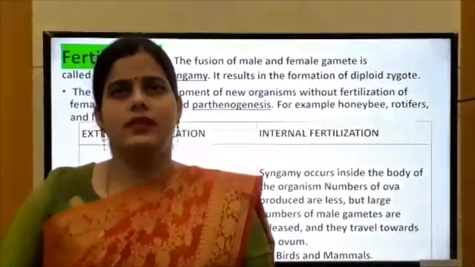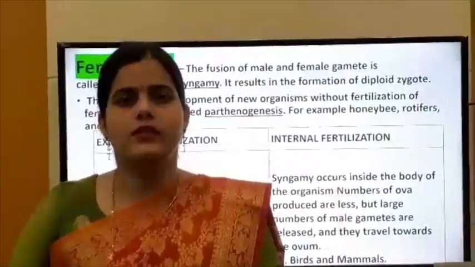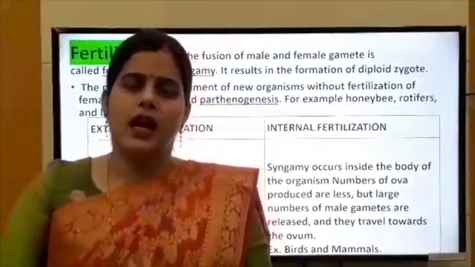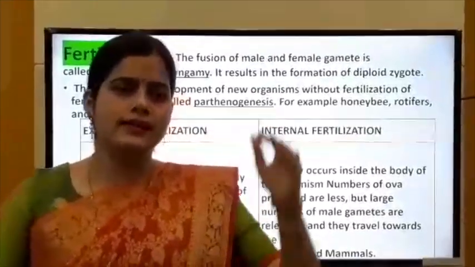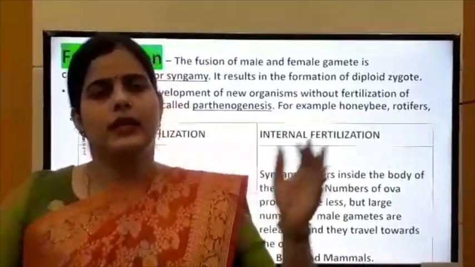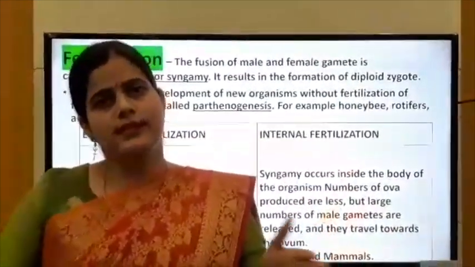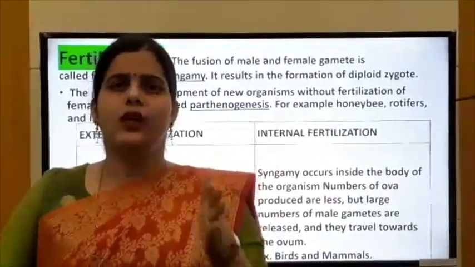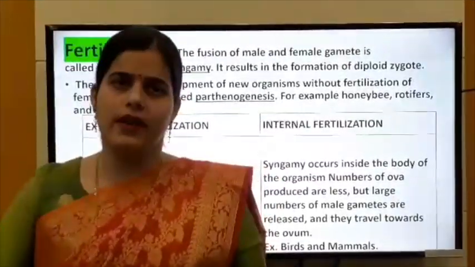As I discussed in my previous video, all the events which occur prior to fertilization, meaning prior to the fusion of gametes, are called pre-fertilization events. They include 2 processes: gametogenesis, how the gametes are formed, and gamete transfer. In gametogenesis, we studied 2 types: spermatogenesis and oogenesis. The formation of sperm is known as spermatogenesis. Formation of ovum is known as oogenesis. After that, gamete transfer, how the gametes are transferred.